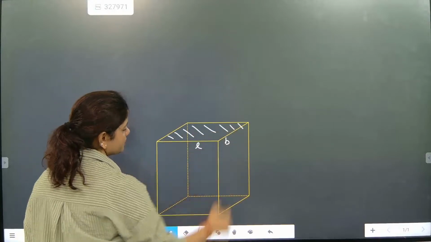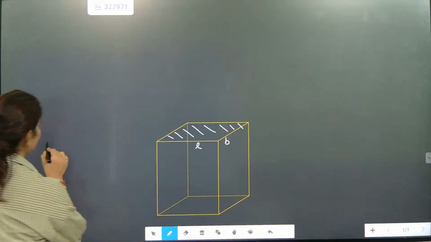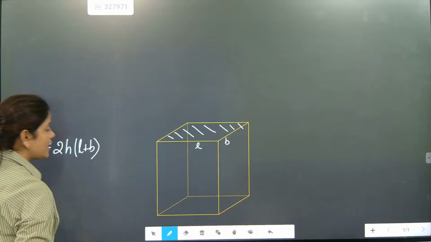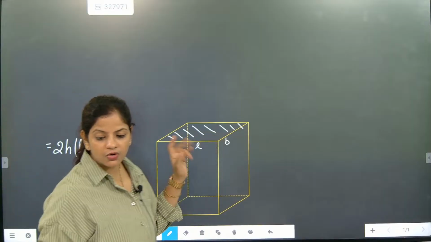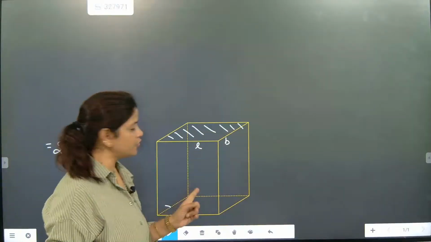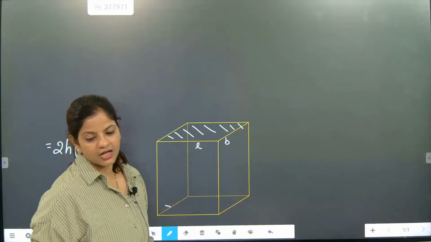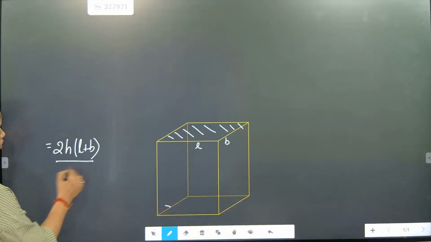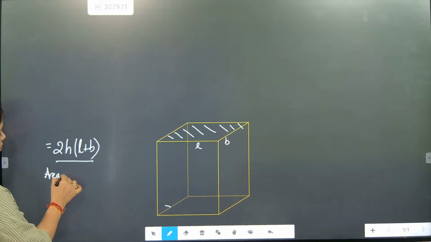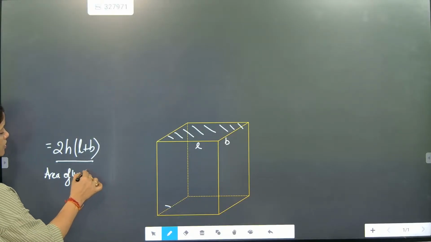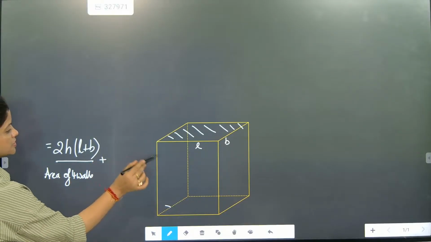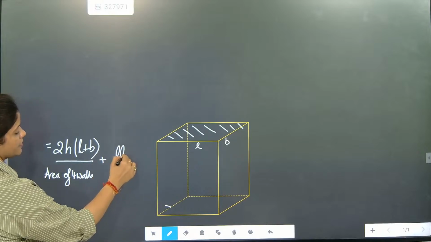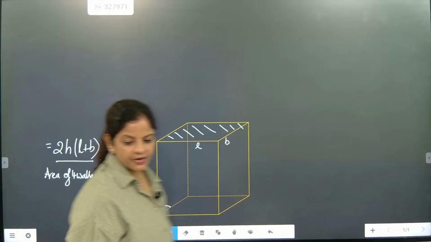Ceiling is LB. So the area of four walls of a room, what we have done, is 2H(L plus B). But now they are telling us extra that we are going to paint the four walls of a room plus the ceiling. So the ceiling formula will be LB. This is the area of four walls plus the ceiling area. Ceiling area is LB, that's it.